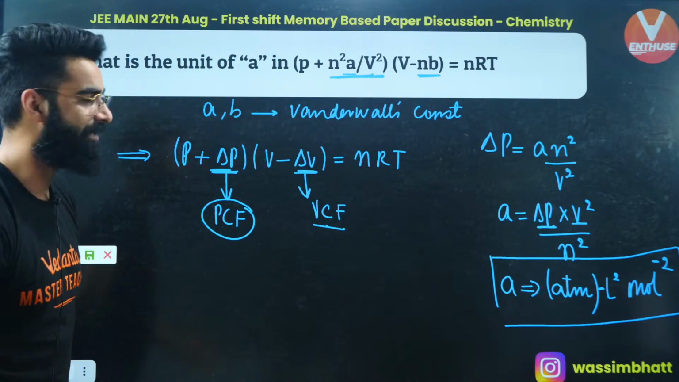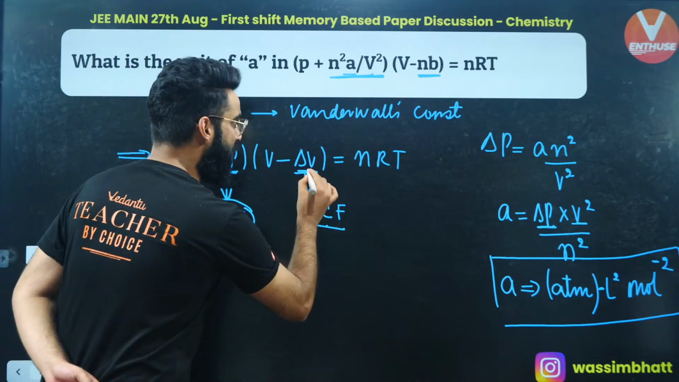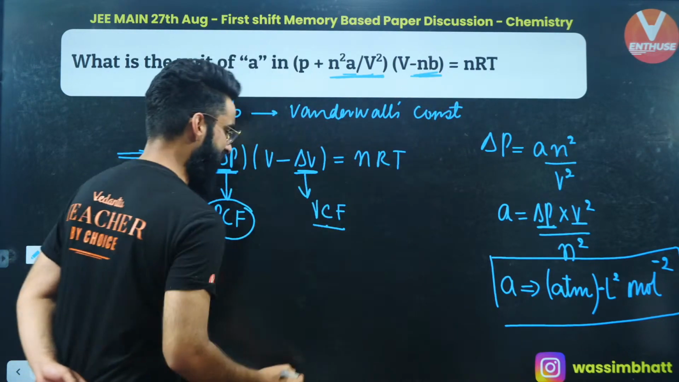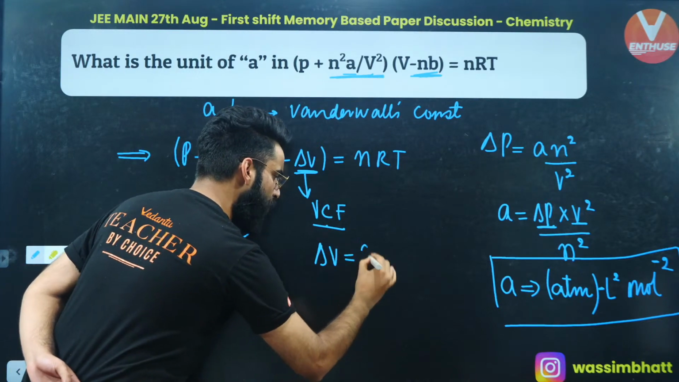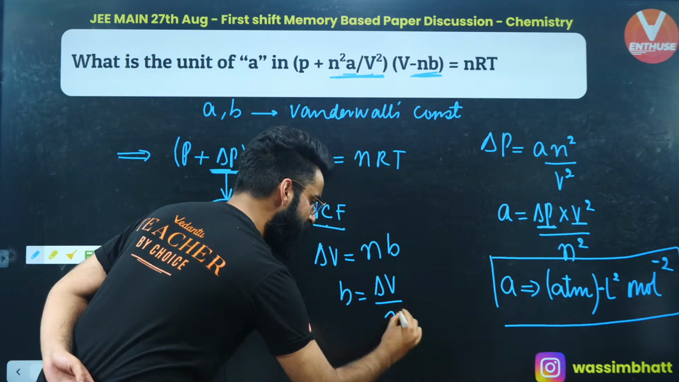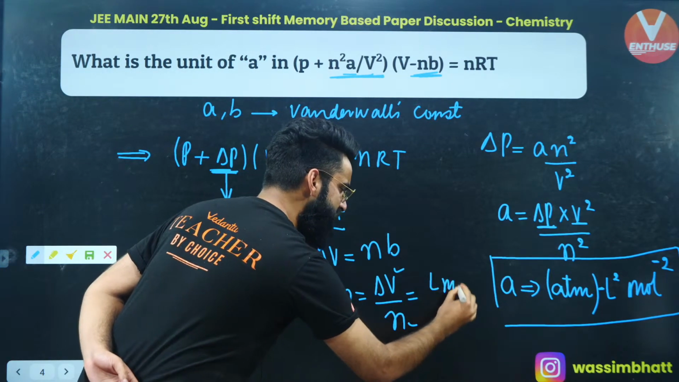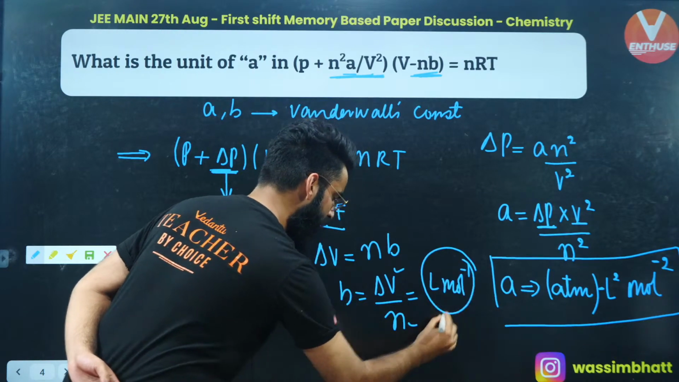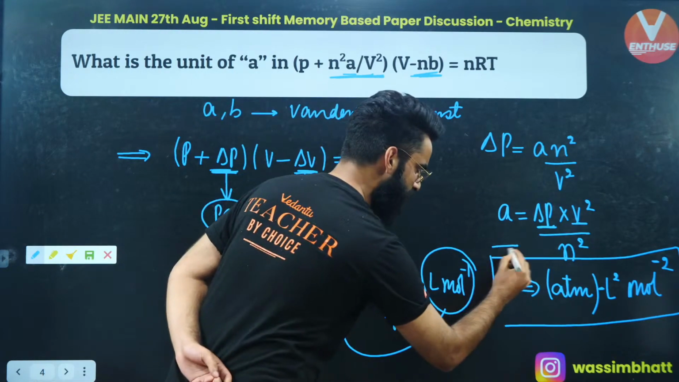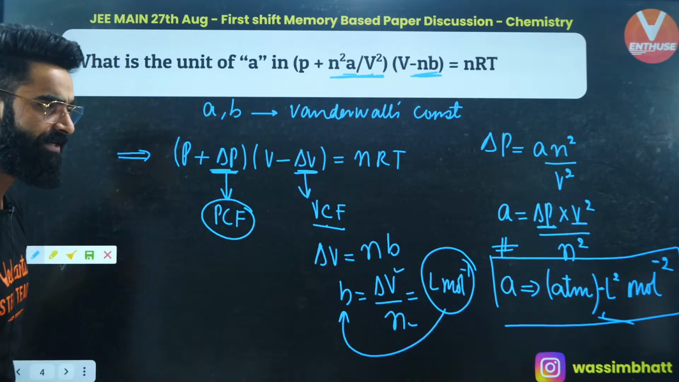What about B? People are asking what the units of B are. See, guys, delta V is basically the volume correction factor, which is equal to nB. So B will be equal to delta V divided by n. This is the volume term and this is the moles, so it's going to be liter per mole, or liter mole inverse, which is basically the unit of B. But the question asked what the units of A are, so that will be the answer of the question.